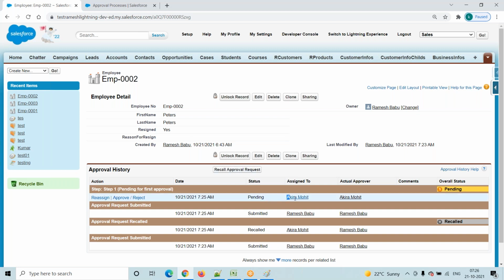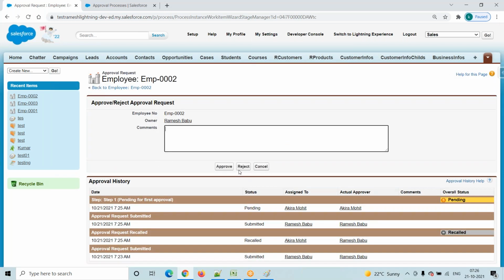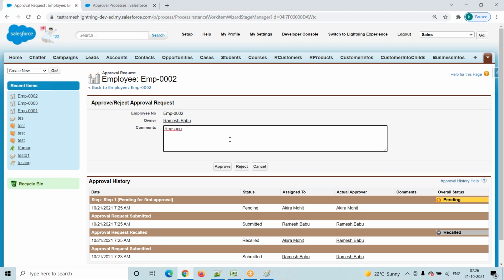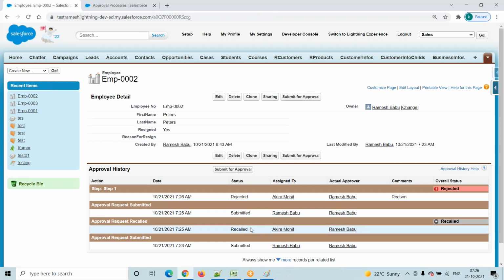Now what will Akira Moiti do? He will log in to the system. He will go to the home tab and he will find this record. Now click on this one. He will reject. So for example, click on reject. See, initially it is submitted and again recalled, again submitted. So Akira Moiti rejected.